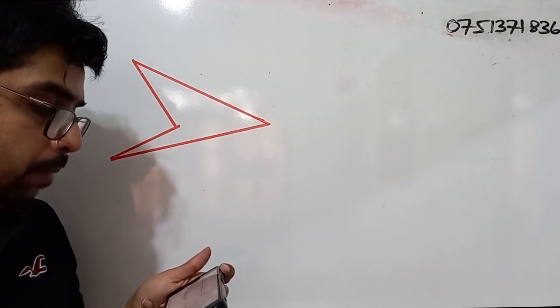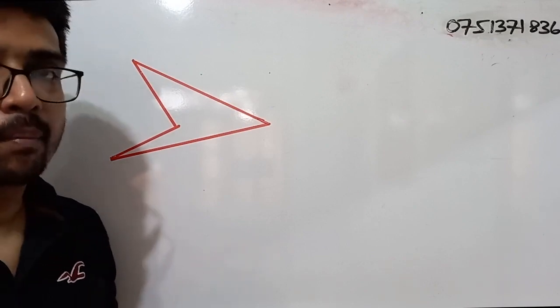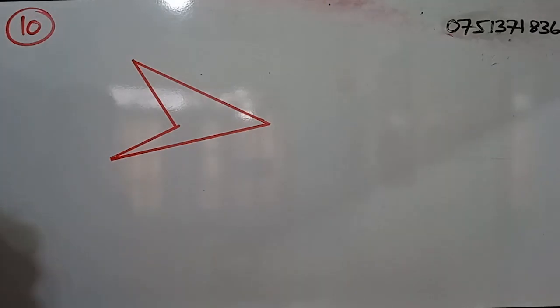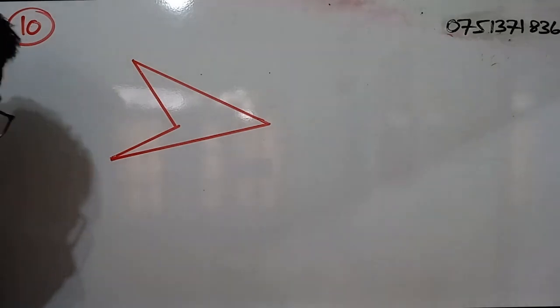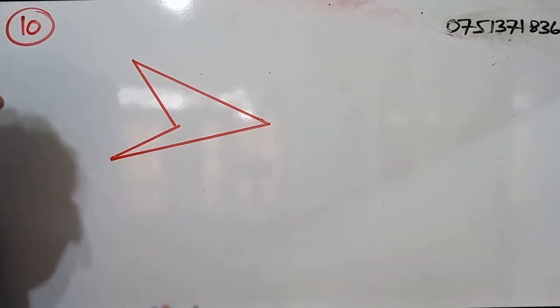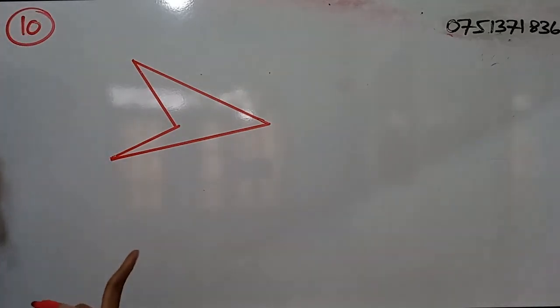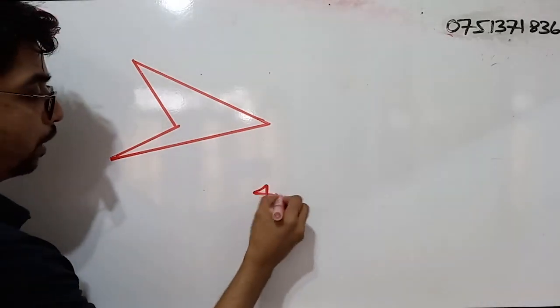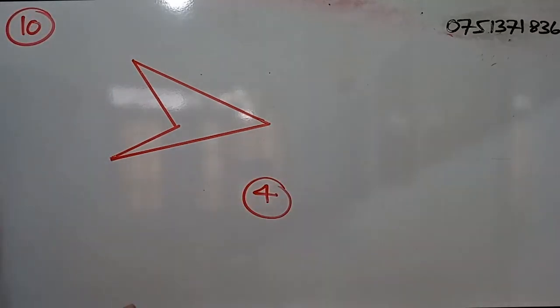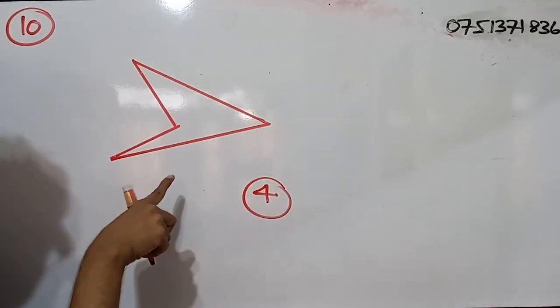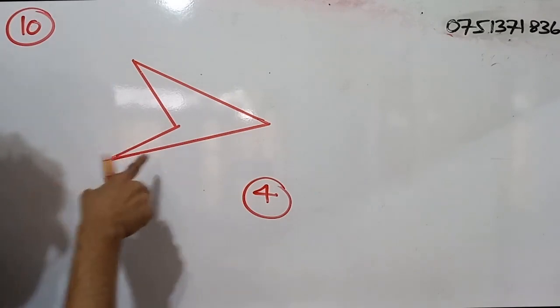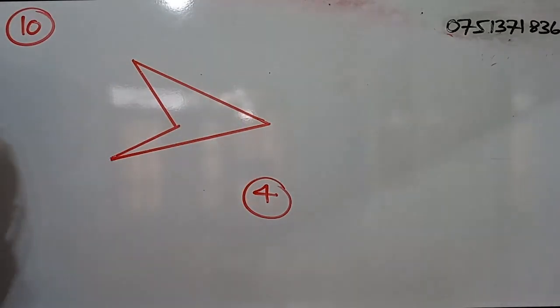What could be the minimum number of sides a concave polygon has? Right? So in order to come up with the answer, I have drawn the relevant polygon, concave polygon. They are asking the minimum number of sides that a concave polygon has. So the answer is what? The answer is 4. Number of sides are 4. If you take a look at this diagram, how many sides does it have? 1, 2, 3, 4.